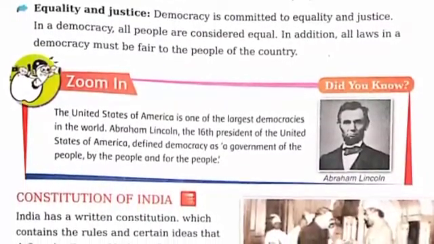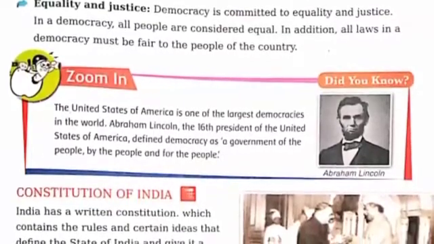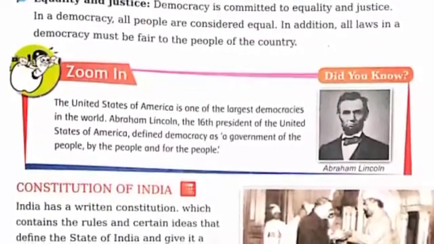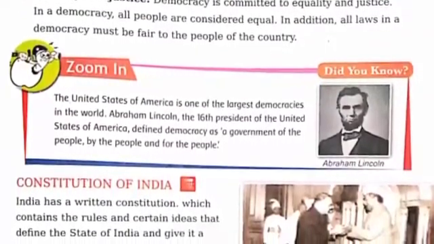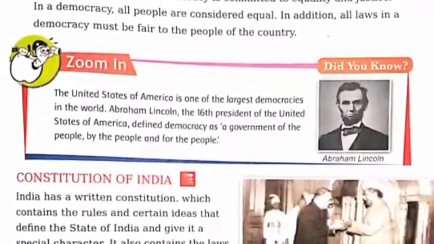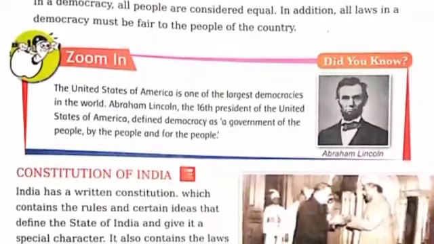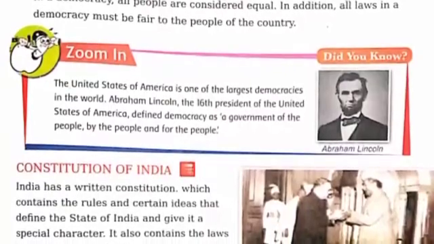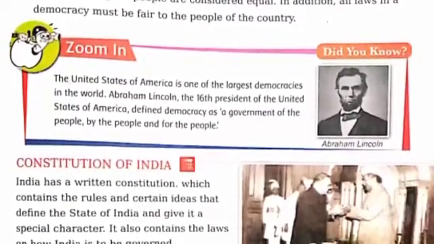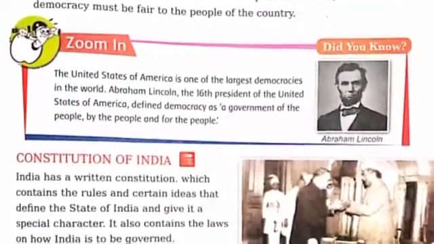The third one is equality and justice. Democracy is very much committed to equality and justice. In a democracy, all people are considered equal. In addition, all the laws in a democracy must be fair to the people of the country, to all types and all levels of people of the country.